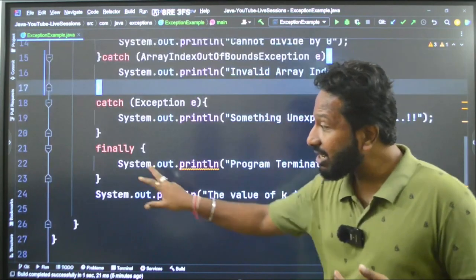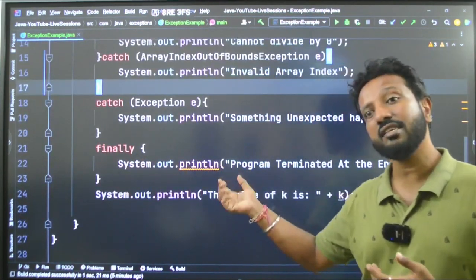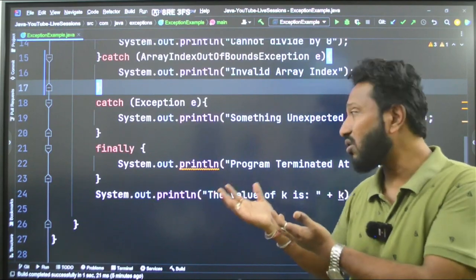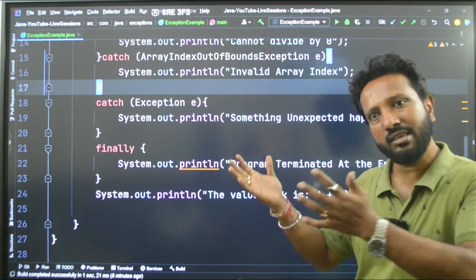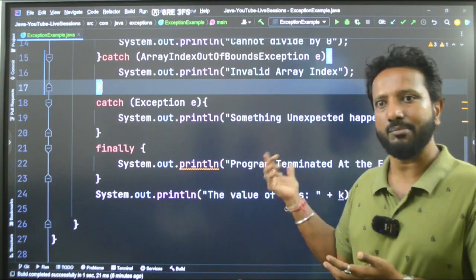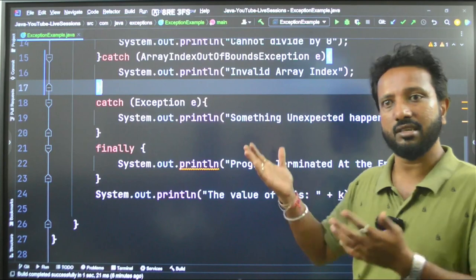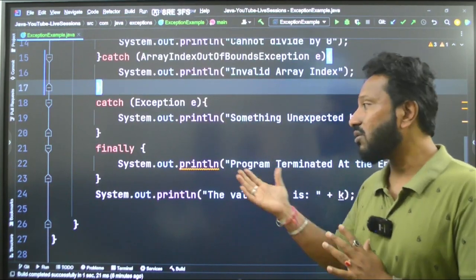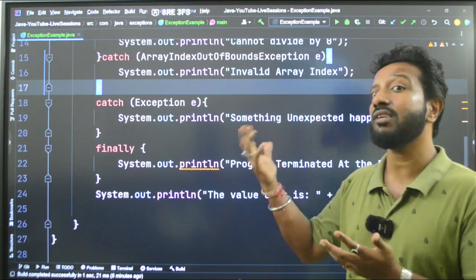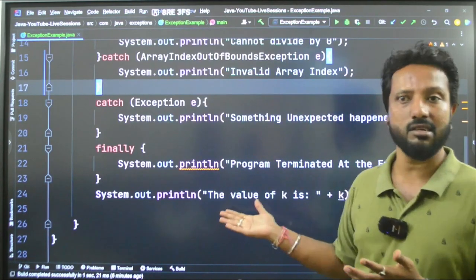If finally is a block where the resources are released or destroyed, or you can say terminated. Suppose I am done with the live session, after that I will switch off the laptop, the projector, the smart board, everything. Same thing, all the mandatory resources that were utilized will be shut down in this part, the finally block.